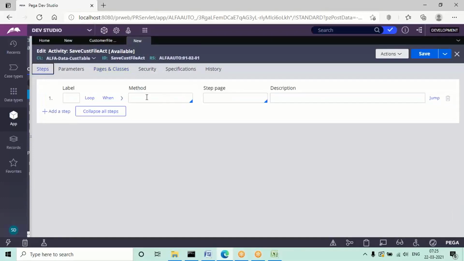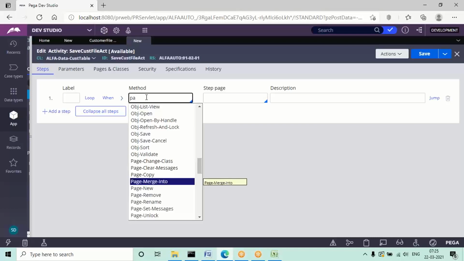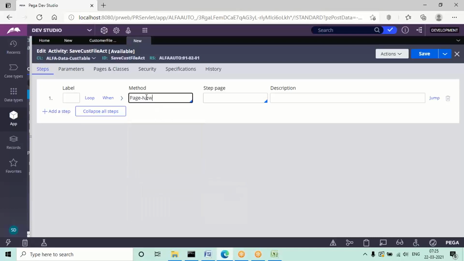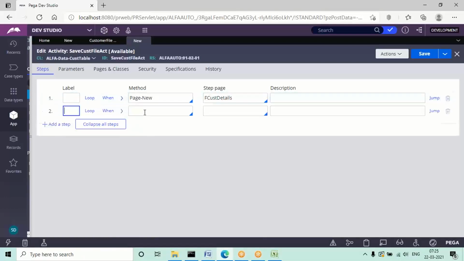Go to the steps tab. If you want, you can use the page new method, or you can directly take only one method, that is obj save, without defining page new also. Now there's no need to define the clipboard, since the property values are already assigned to the clipboard using the parse delimited rule. Now directly use the obj save method.